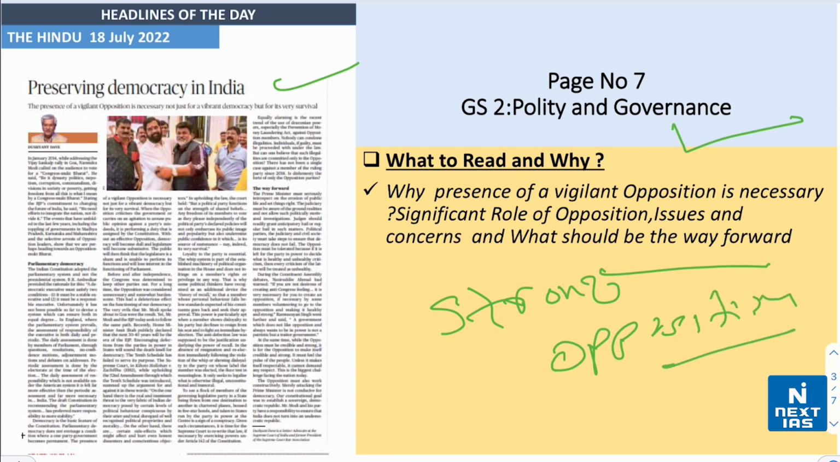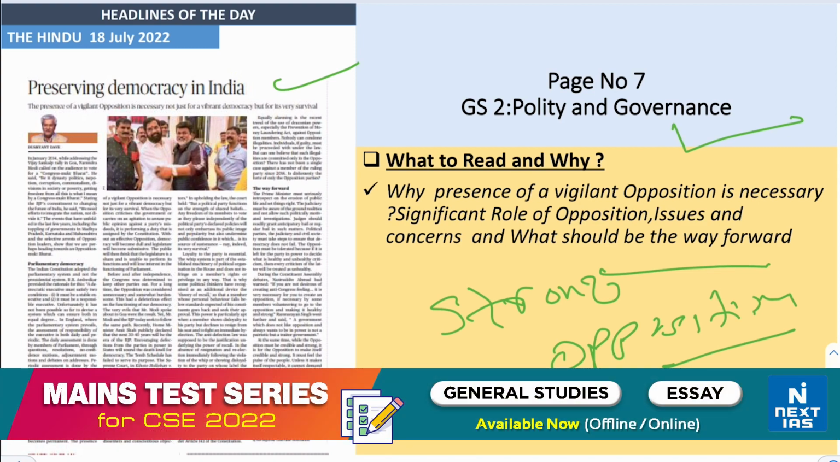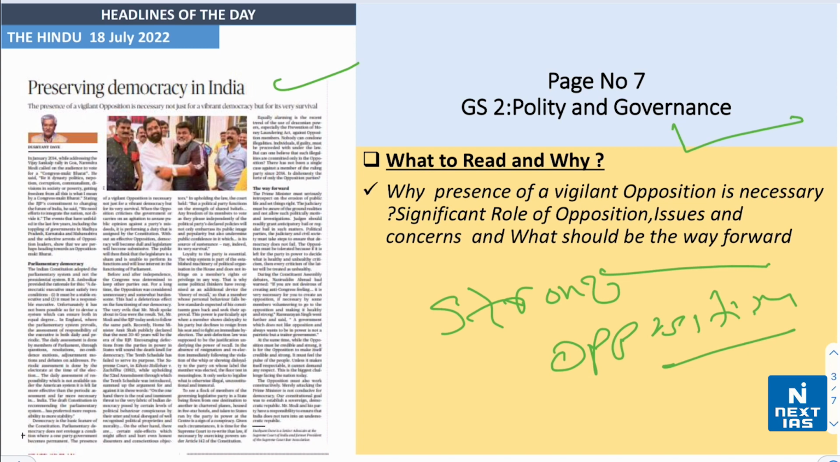opposition, right? अब रोल क्या है ऑपोजिशन का? Presence of vigilant opposition is necessary not just for vibrant democracy but for its survival. The opposition reacts, questions, scrutinizes the government on day-to-day basis in parliament, its committees, and outside the parliament, in the media, among the masses, right? Without an effective opposition, democracy will become dull and legislature will become submissive.